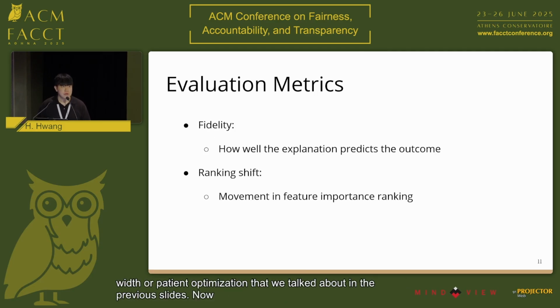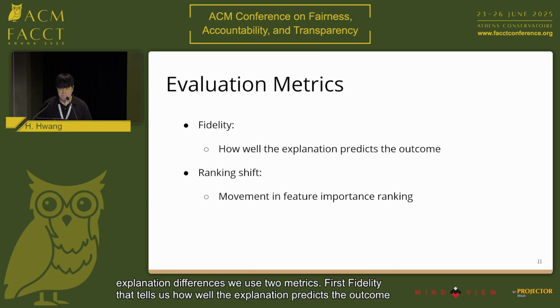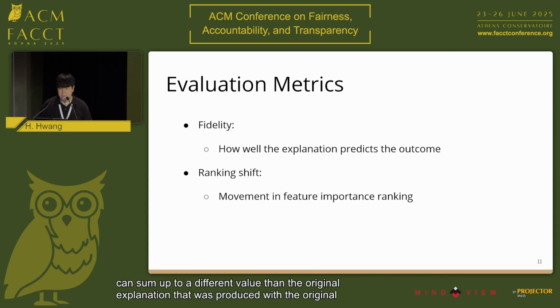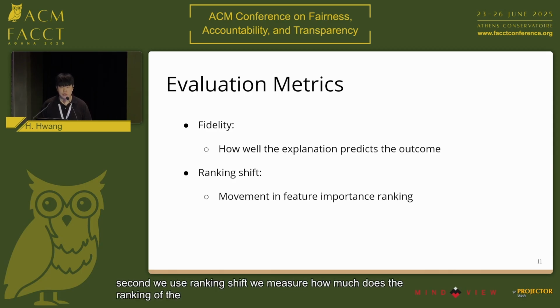Now, to evaluate the explanation differences, we use 2 metrics. First, fidelity. That tells us how well the explanation predicts the outcome. Note that when we shift the representation of the data, it can sum up to a different value than the original explanation that was produced with the original SHAP. And second, we use ranking shift. We measure how much the ranking of the sensitive feature shifts after we apply bucketization.